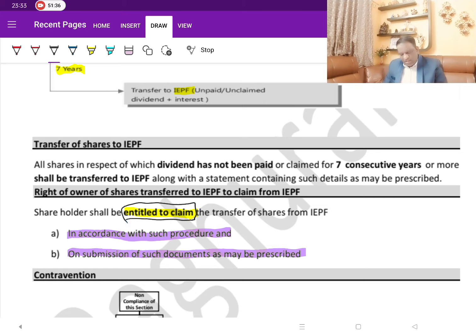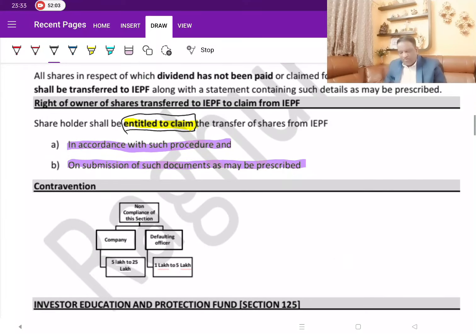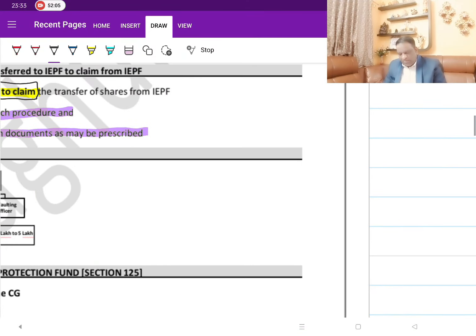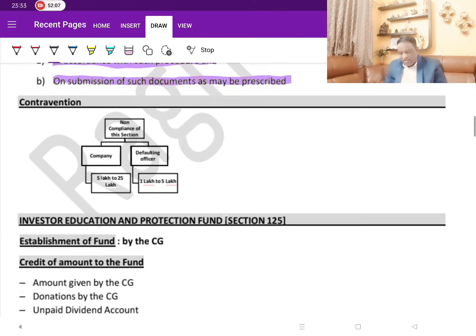But there are certain formalities. They will ask you to show that you are the shareholder, with some demat account listing and some declarations, and you have to give some bond as a guarantee. There are certain procedures; let's not get into the secretarial practice. To conclude, can the shareholder claim the money even after it is transferred to IEPF? The answer is yes, but by following certain small procedures. Now, what happens when there are contraventions? There are punishments. I am not really highlighting this; we just read the numbers.